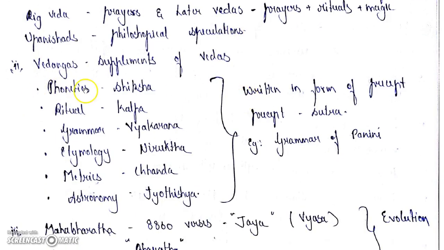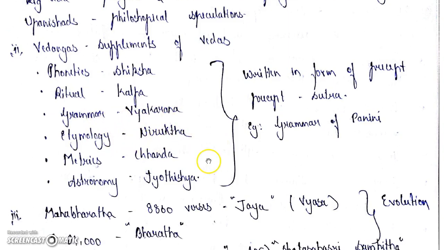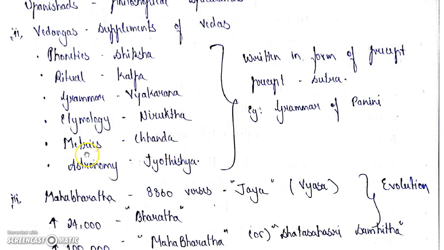Fine. These Vedas have been divided into Vedangas. Angas means parts; these are very important parts, the supplements of the Vedas. Siksha means phonetics, right? Kalpa means ritual. Vyakarana means grammar. Nirukta means etymology. Chanda means metrics. Jyotishya means astronomy.